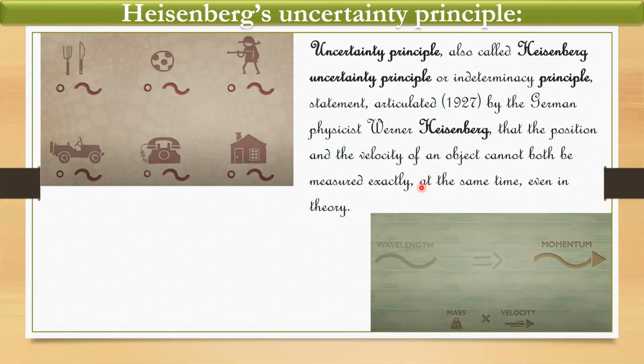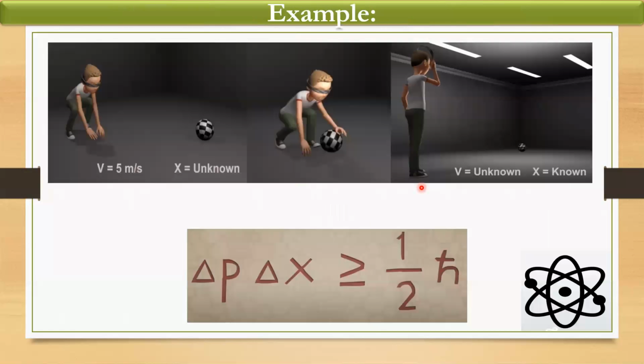We will be quickly seeing an example of how it is happening. You can see a blindfolded boy in a closed room, with a ball placed in it, where initially the velocity of the ball was 5 meter per second, but the position was unknown. Now, when the boy came to that particular ball and struck it, both the velocity and hence the position are unknown.